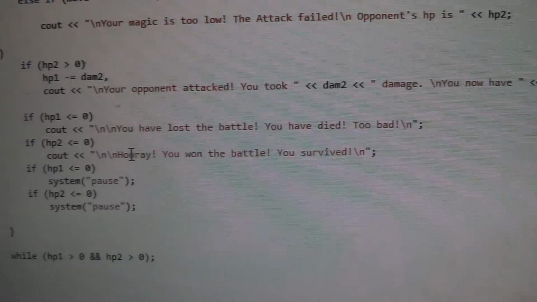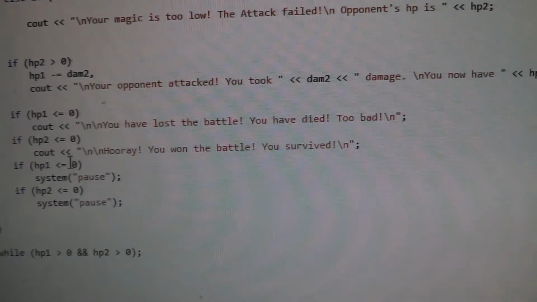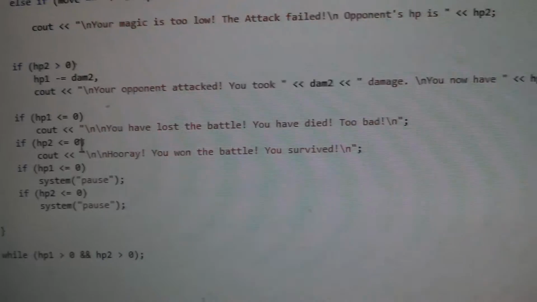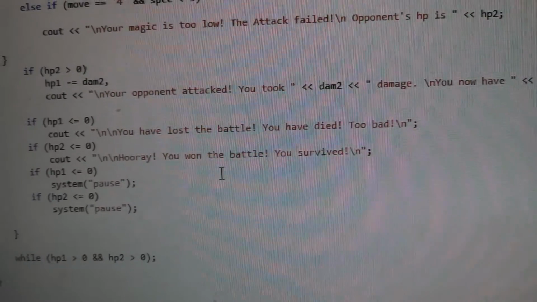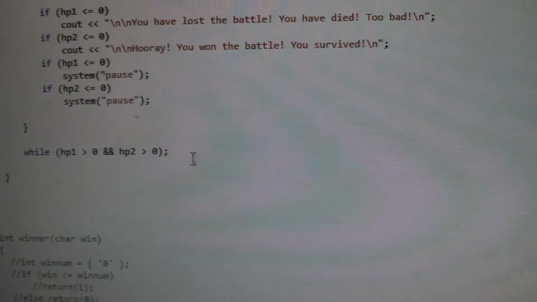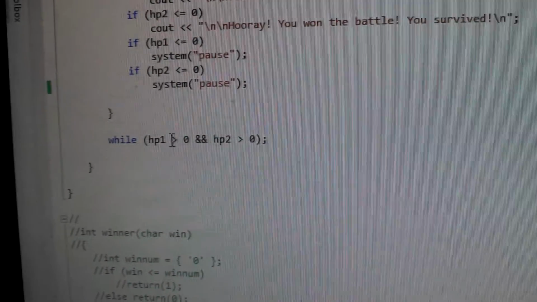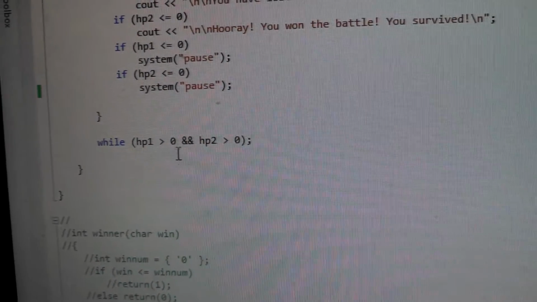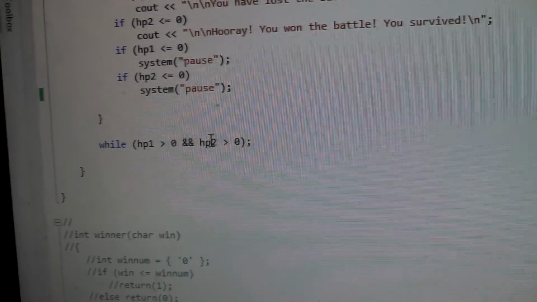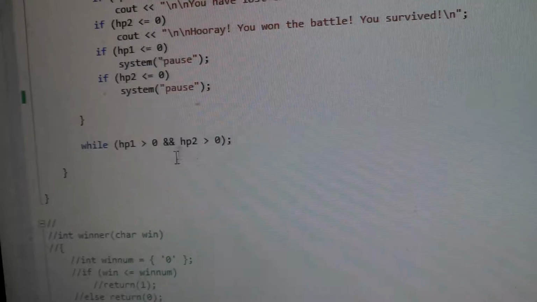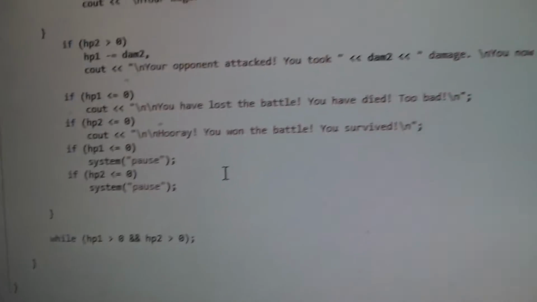You have died, too bad. And if your opponent's HP is less than or equal to 0, hooray, you won the battle, yay. And you do all that while HP is over 0, and while HP2, your opponent's HP, is over 0.